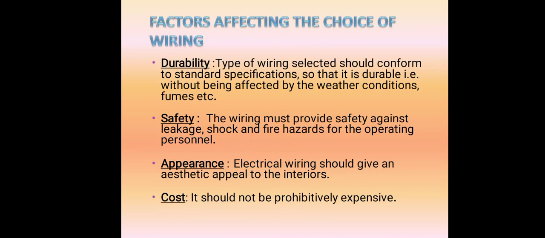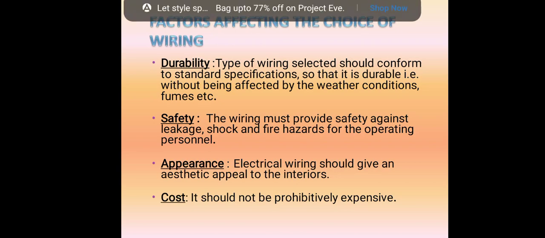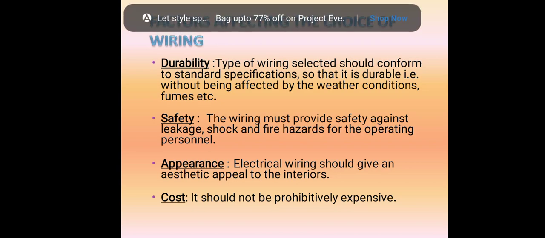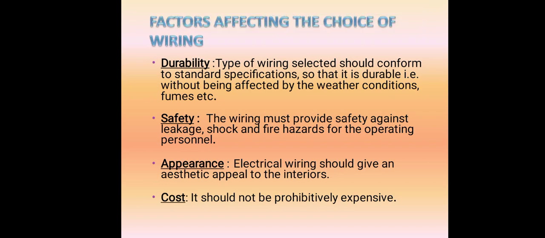Then, what are the factors to be considered for choice of wiring? Durability is very important. The type of wiring selected should conform to standard specifications so that it is durable, that is, without being affected by weather conditions and fumes, etc. Then safety. The wiring must provide safety against leakage, shock, and fire hazards for operating personnel. Then appearance. Electrical wiring should give an authentic appeal to the interior.